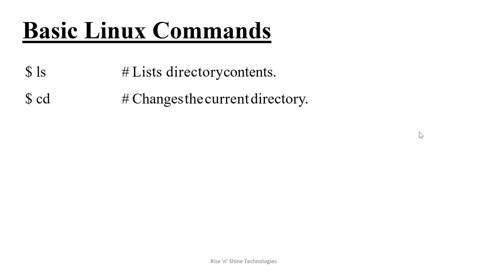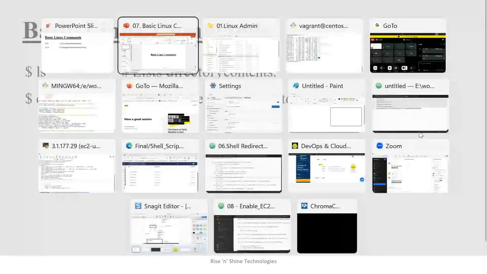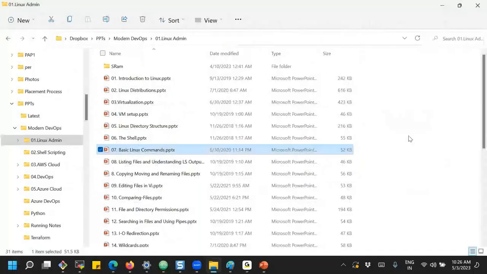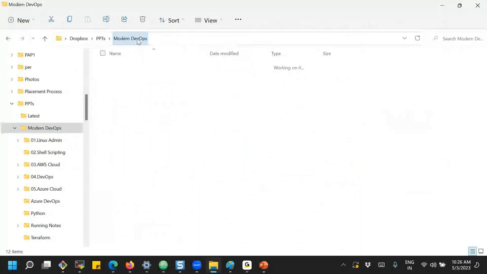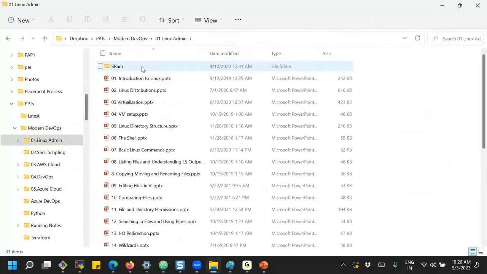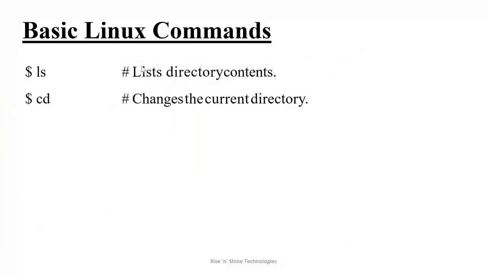Yeah, ls, to view the files and folders in the current directory, we use the ls command. Or if you would like to switch from one directory to another directory, the cd command changes the current directory. Suppose in our Windows, how do you do that? On Windows, if I would like to move from one directory to another, we do it this way, right? That means I have changed the directory. But what is the command on Linux to change the directory? That is the cd command.